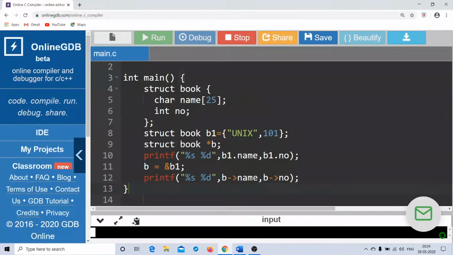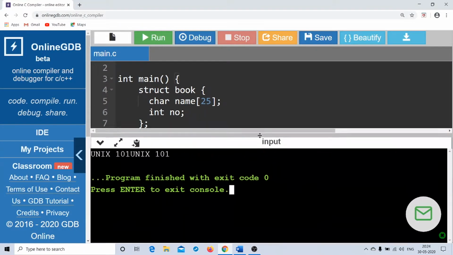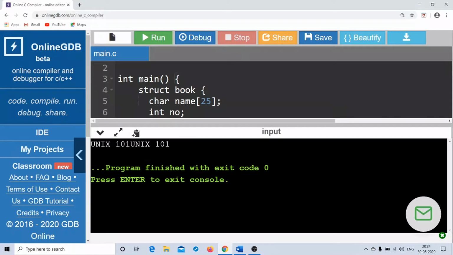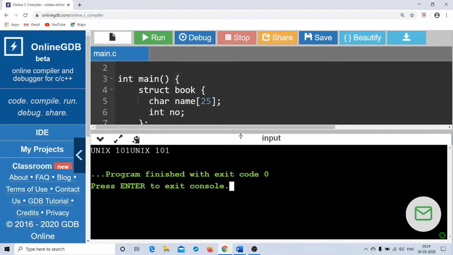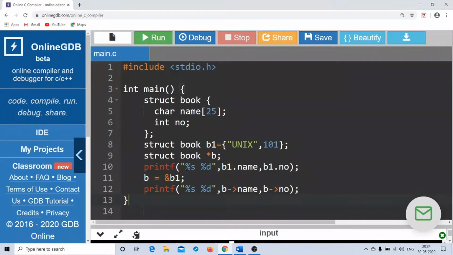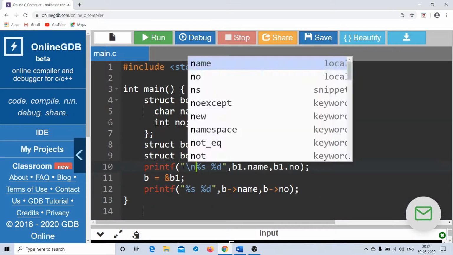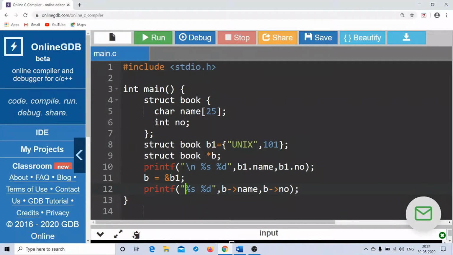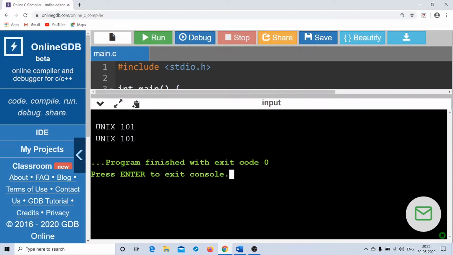Let us run the program and see the output. Okay, so you have Unix 101, Unix 101. Of course, we are getting the output. Let me make it a little bit more clear. Yeah, so I have Unix 101 and Unix 101.